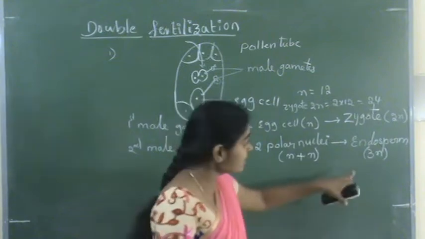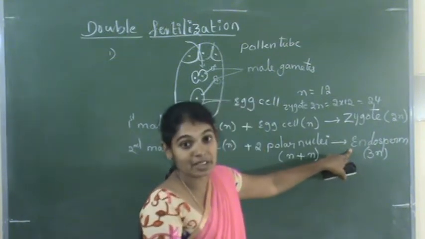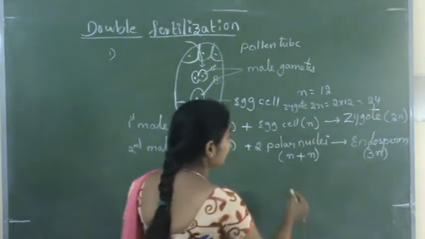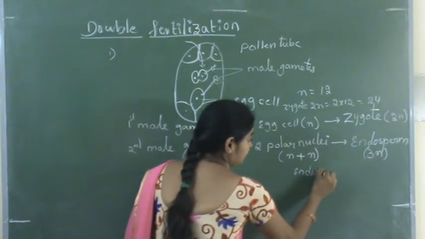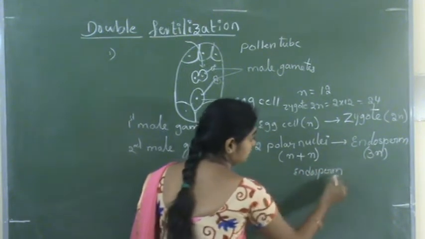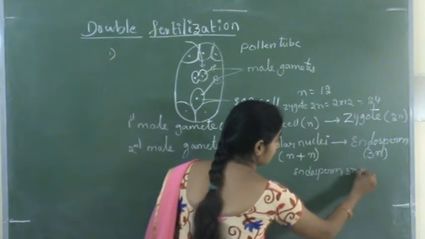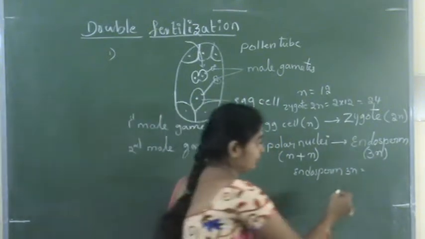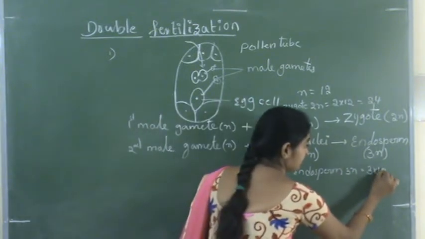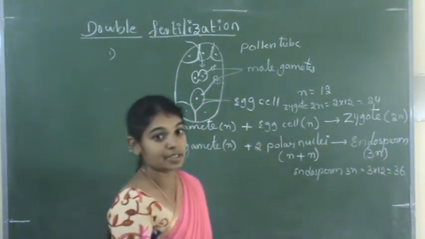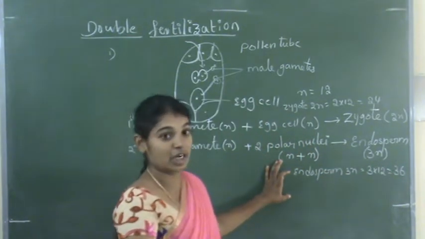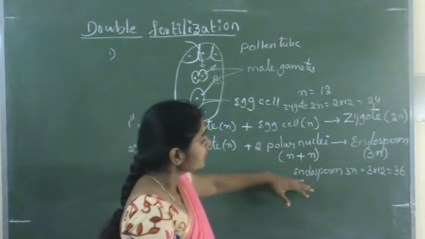If they ask the number of chromosomes in an endosperm cell, the endosperm is 3n, so 3 into 12 equals 36.